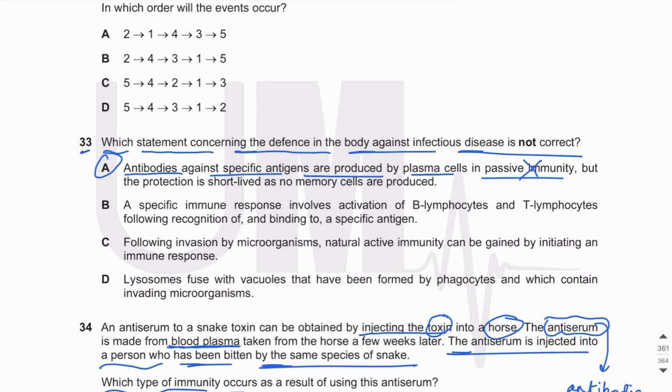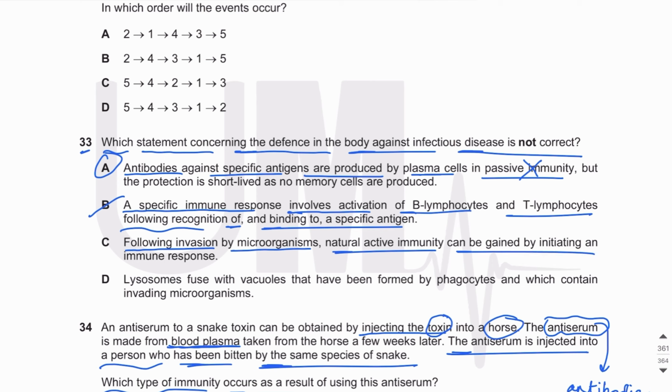Okay, so we don't need to discuss these statements, or we can. A specific immune response involves activation of B lymphocytes and T lymphocytes following recognition of and binding to a specific antigen. This is true. Following invasion by microorganisms, natural active immunity can be gained by initiating an immune response. This is true again. Lysosomes fuse with vacuoles that have been formed by phagocytes, which contain invading microorganisms. This is true as well.